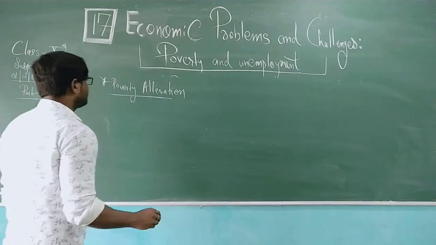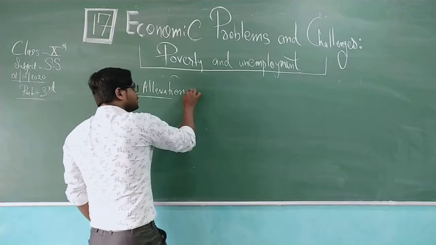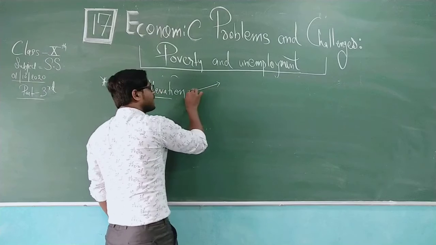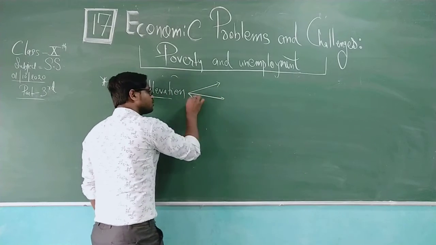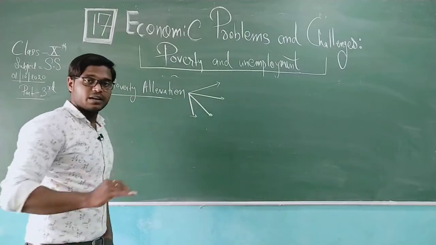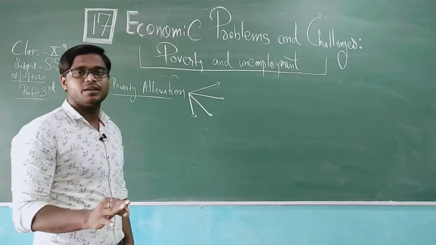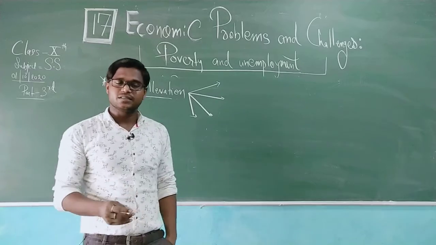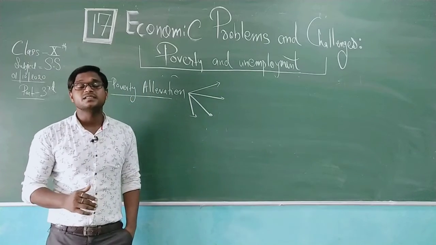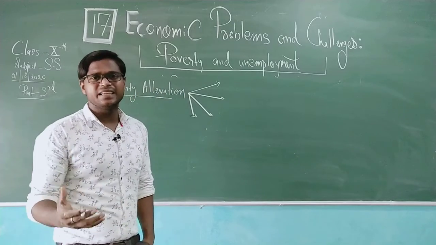Along with poverty alleviation, we will also understand which basic factors this alleviation program is built on and how it is working. For example, in this chapter we'll study the Pradhan Mantri Krishi Sinchai Yojana. Krishi Sinchai Yojana means irrigation facilities.